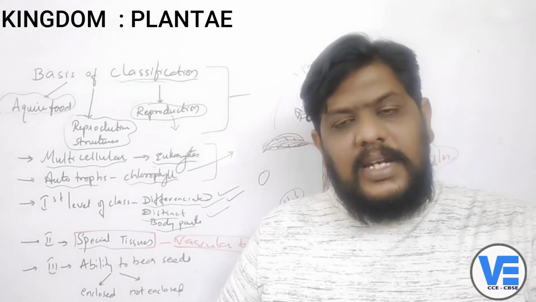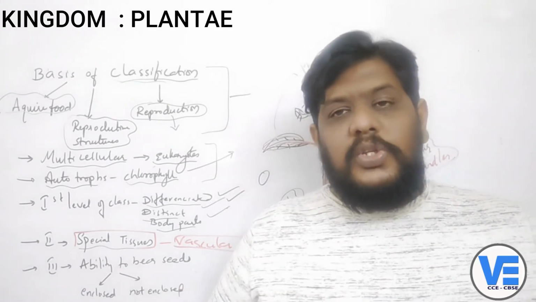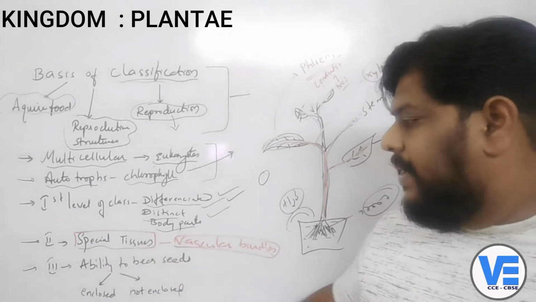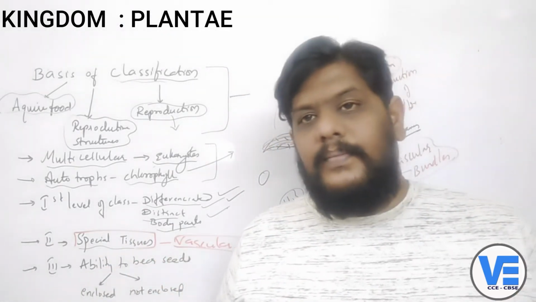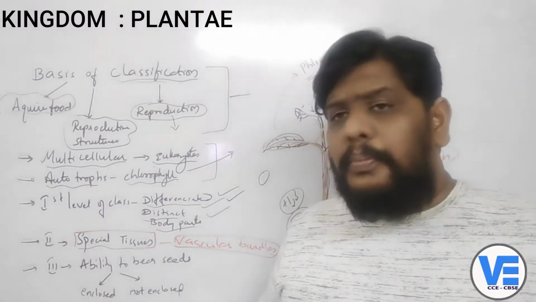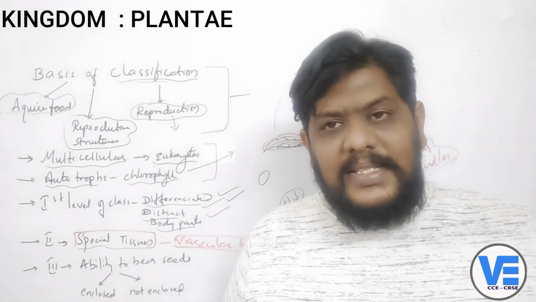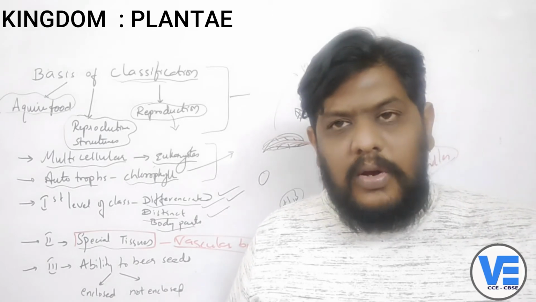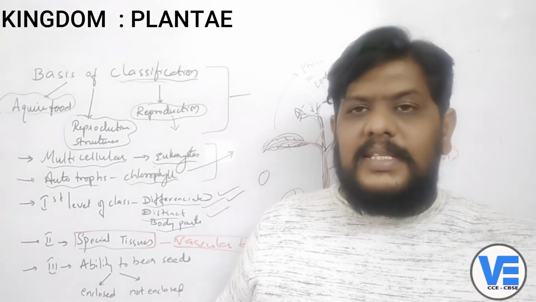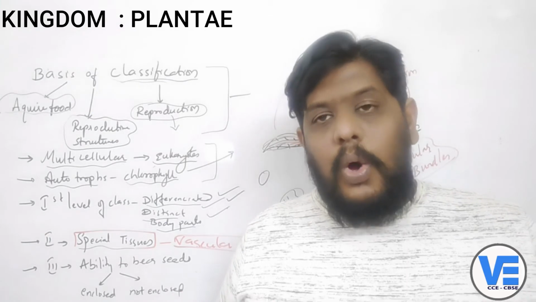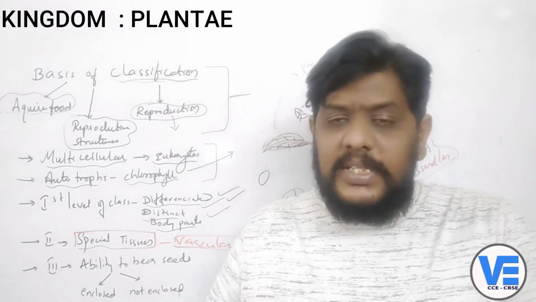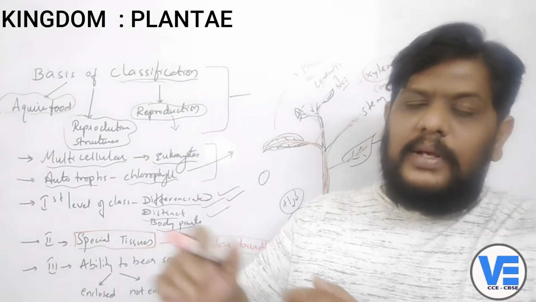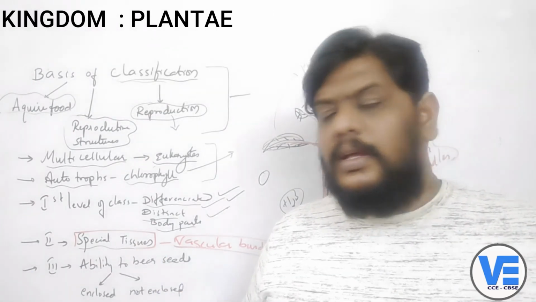If they don't have the vascular bundles, they are kept in some other group. So they are also classified into different groups on this basis. Now the third one, ability to bear the seeds, whether the plants have the capability or ability to bear the seeds or not, whether you can see the seeds on the plant or not. If you don't see the seeds, then it is in another group. If you see the seeds, again they are classified into another group.